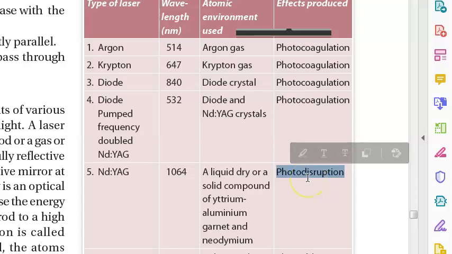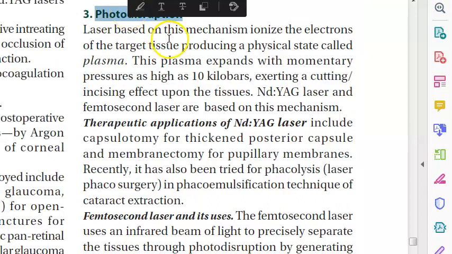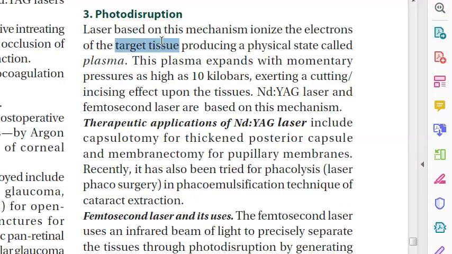The effect it produces is photodisruption. We want it to disrupt a certain part of the posterior capsule. It ionizes the electrons of the target tissue.